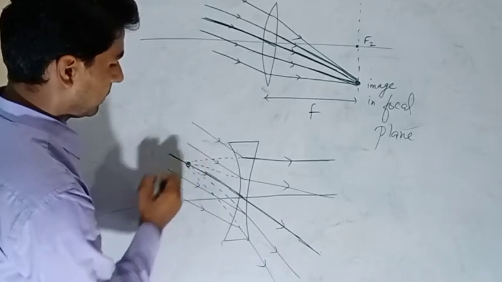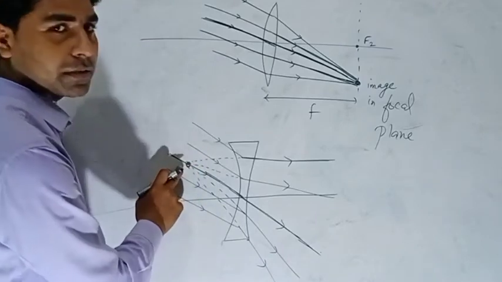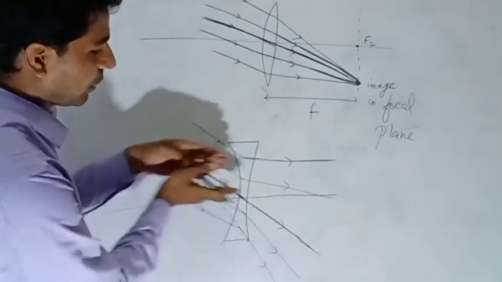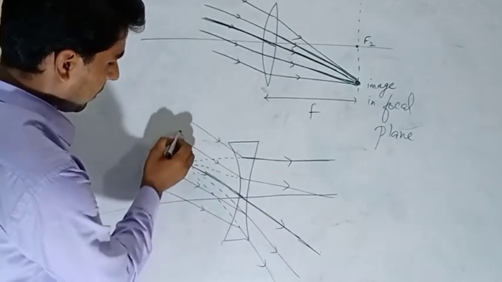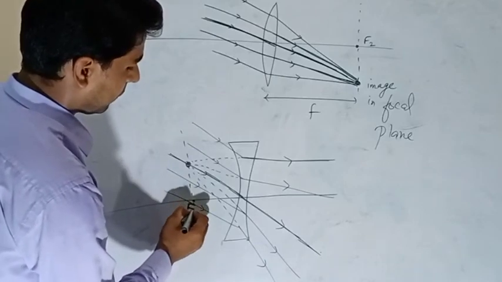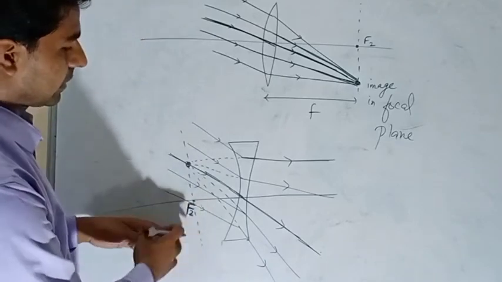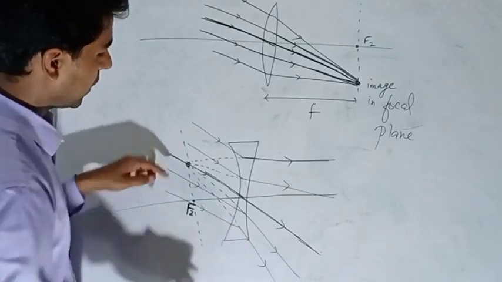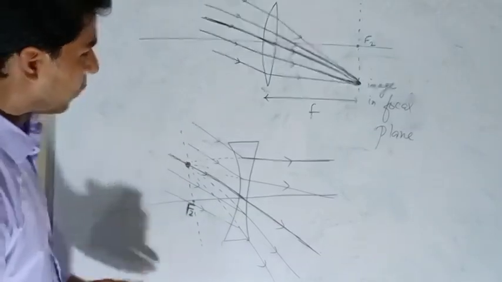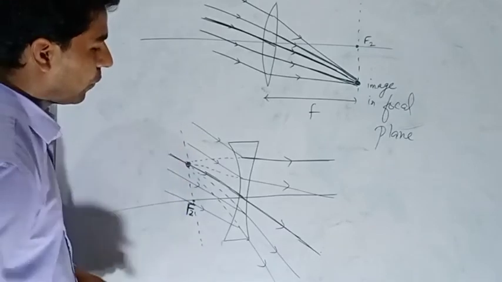This point where the image appears is the point from which all the rays appear to diverge. So where will this be? In the plane of the focus. On this side, for the concave, it is the second focus. In the same way, this point is appearing in the focal plane, so this will also be in the focal plane.